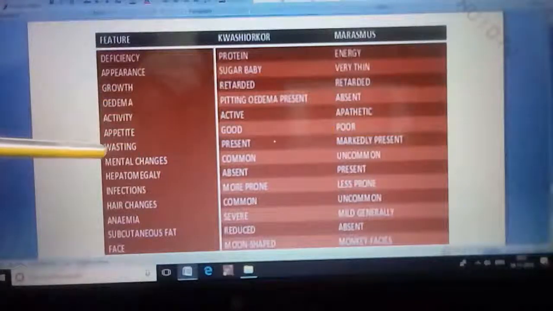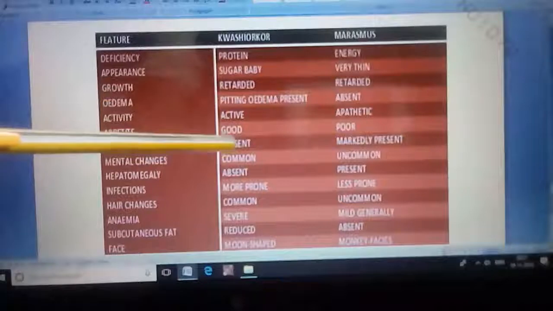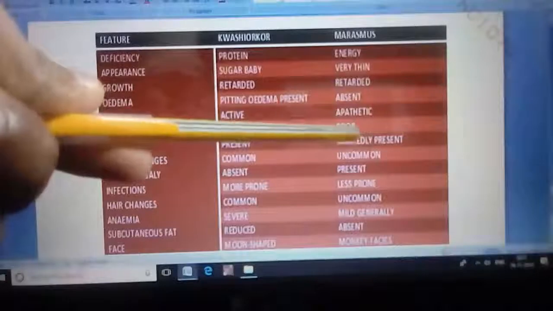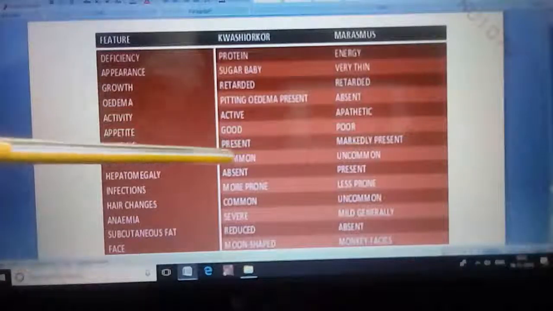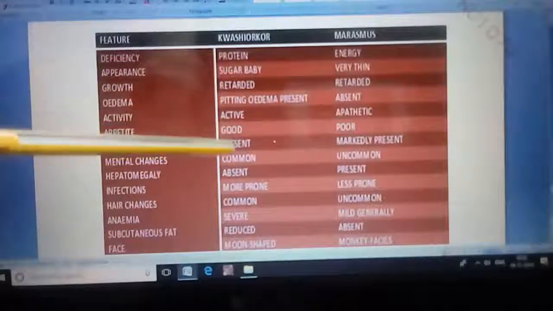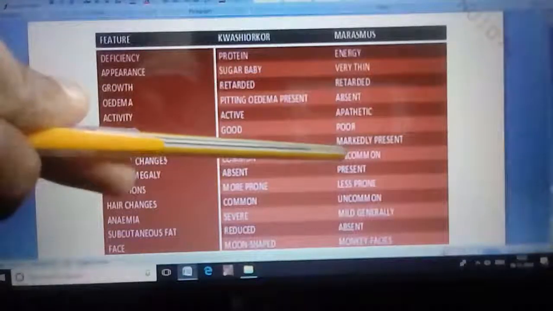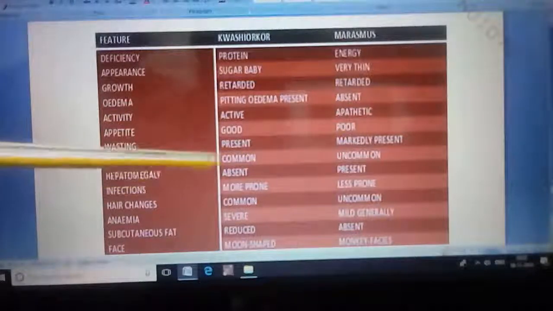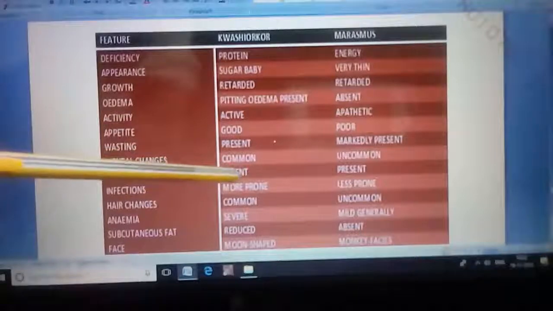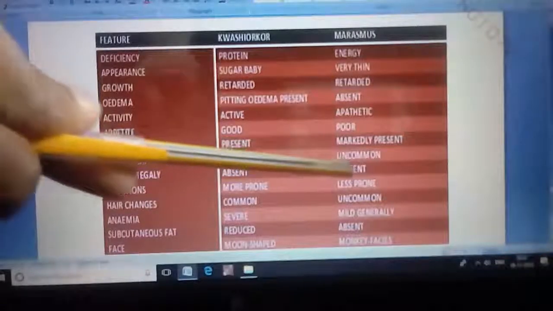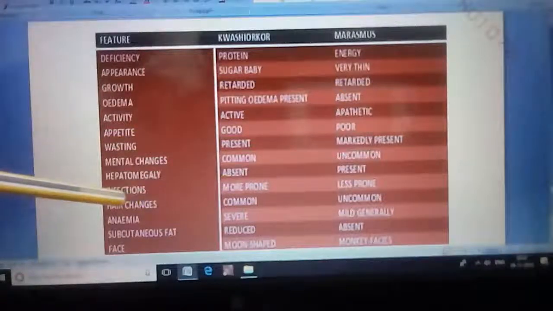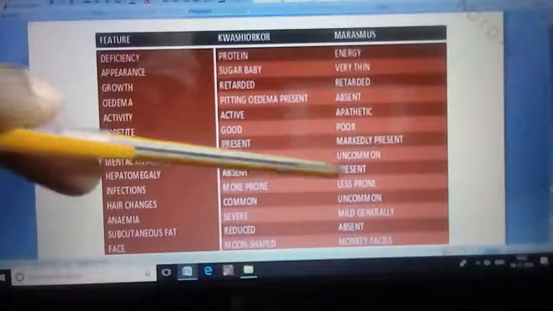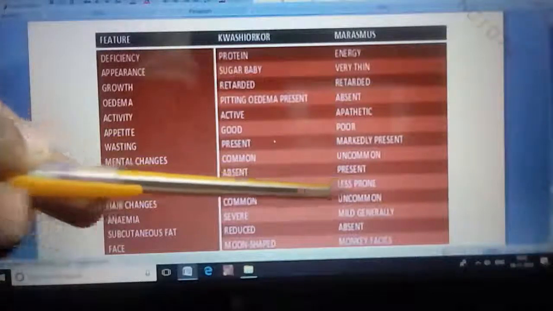Regarding muscle wasting, it is present in kwashiorkor and markedly present in marasmus. Mental changes are common in kwashiorkor. Mental changes usually do not happen in marasmus. Regarding hepatomegaly, enlargement of liver, it is absent in marasmus, but hepatomegaly is present in kwashiorkor. Regarding infection, the kwashiorkor baby is more prone to get infections, and the marasmus baby is less prone to get infections.